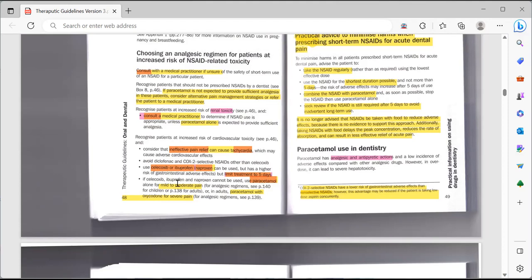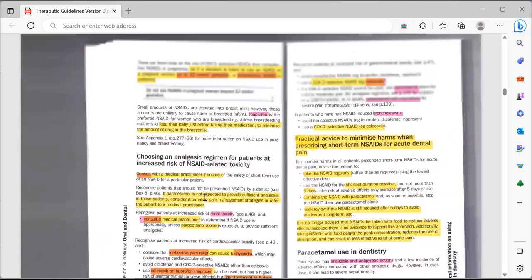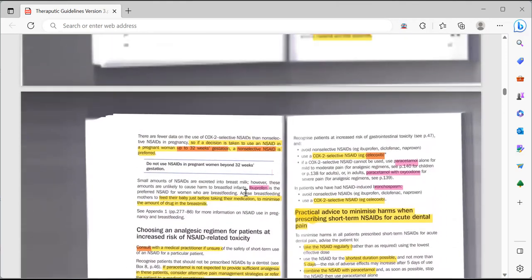If celecoxib, ibuprofen, and naproxen cannot be used, then use only paracetamol for mild to moderate pain. In adults, paracetamol with oxycodone. If they have mild to moderate pain, then only use paracetamol. If they have severe pain, then use paracetamol with oxycodone, but always talk to their GP. That would be the best answer.